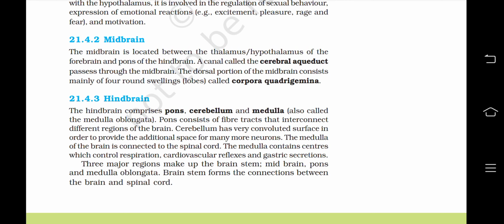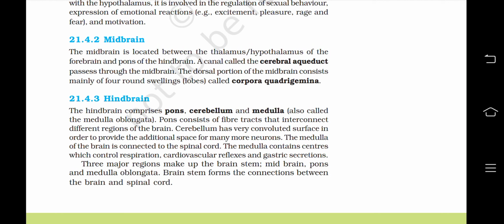Now the hindbrain. The hindbrain comprises pons, cerebellum, and medulla, also called medulla oblongata. Pons consist of fiber tracts that interconnect different regions of the brain. Cerebellum has very convoluted surface in order to provide additional space for many more neurons. The medulla of the brain is connected to the spinal cord. The medulla contains centers which control respiration, cardiovascular reflexes, and gastric secretions.